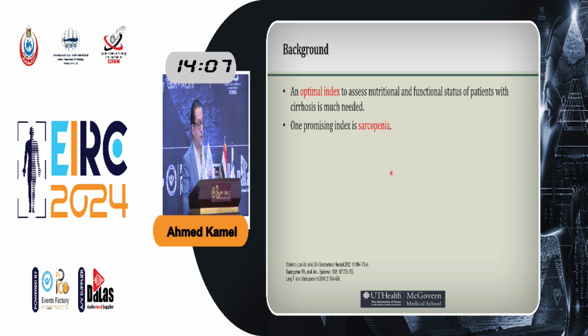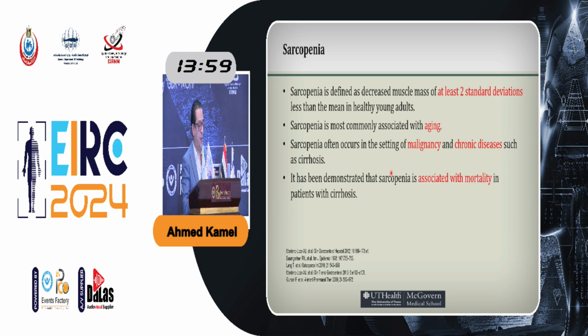So that's why we need another, more optimal index that can really predict survival after TIPS, and sarcopenia seems to be a promising one. The definition of sarcopenia is a decrease in muscle mass of at least 2 standard deviations below the normal healthy young adult. It is seen in aging and also in chronic diseases such as malignancy as well as cirrhosis. Sarcopenia has been used to detect mortality in patients who have cirrhosis, so it's used as a surrogate for predicting mortality in cirrhosis.